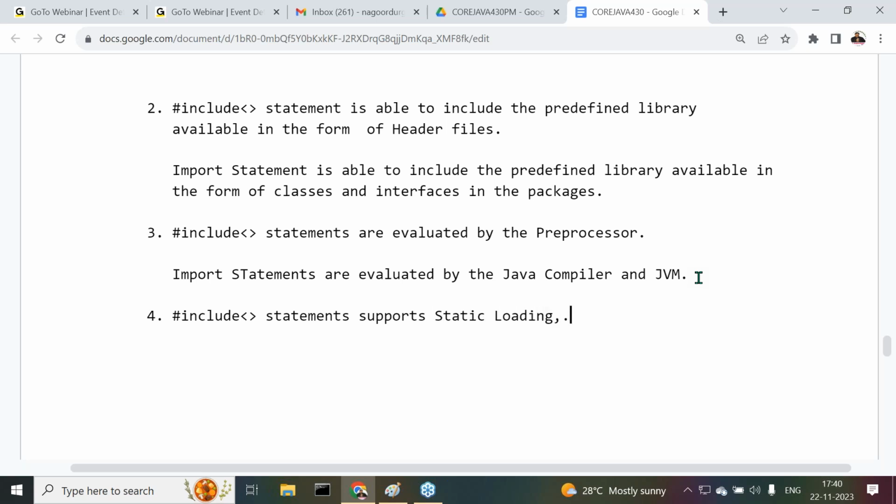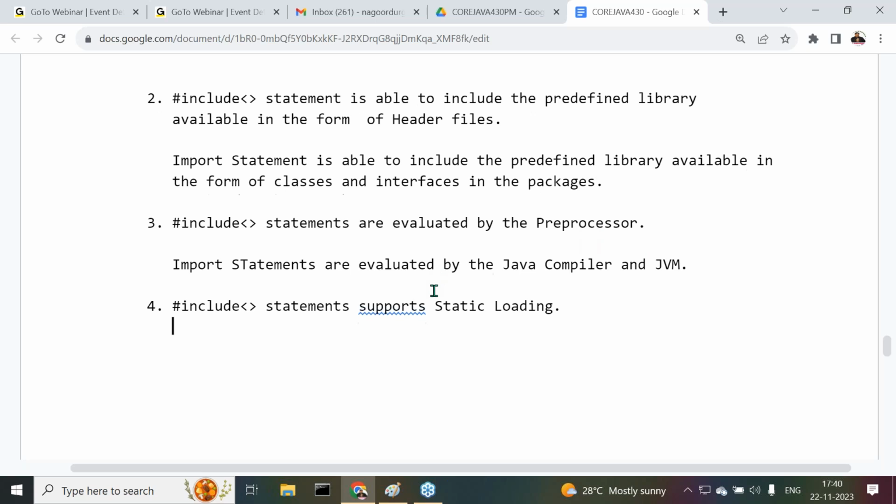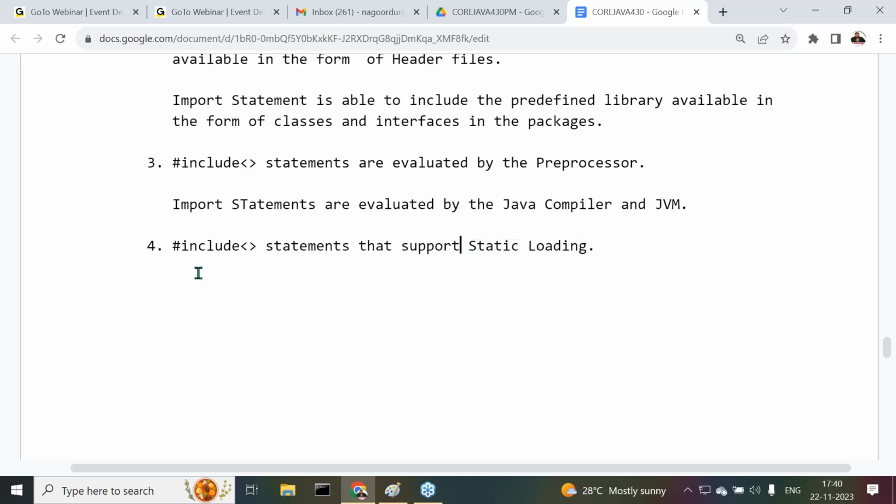Am I right or not? In C and C++, static loading is available. Whereas import statements support dynamic loading.